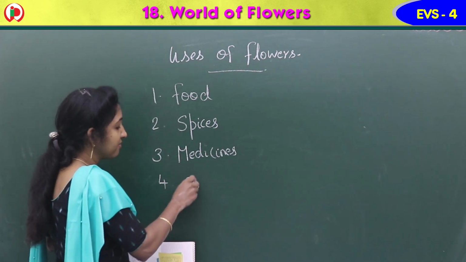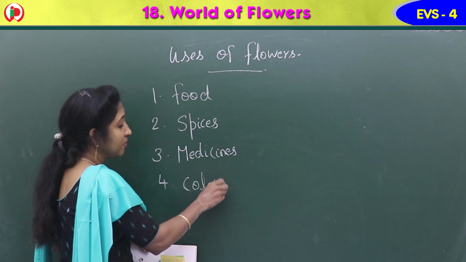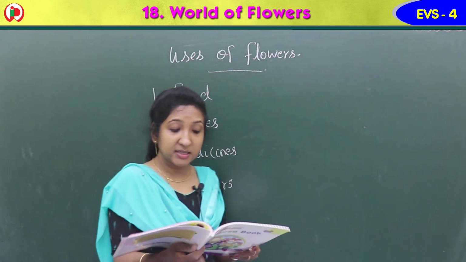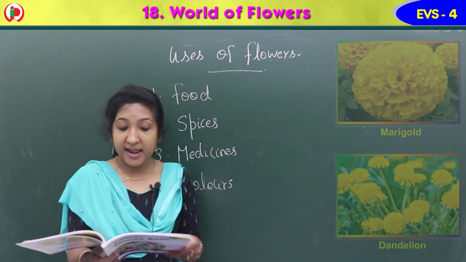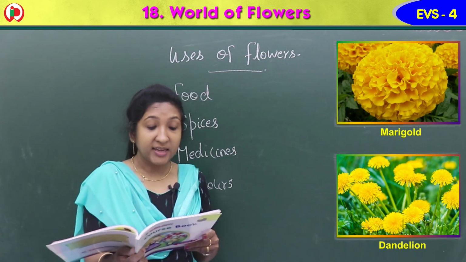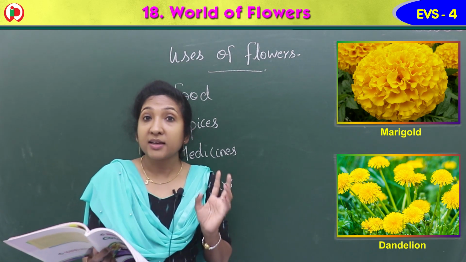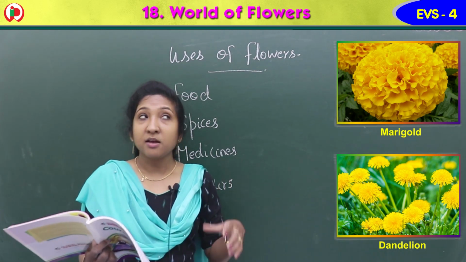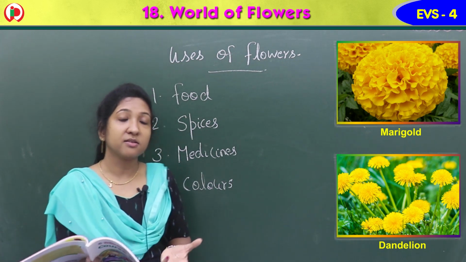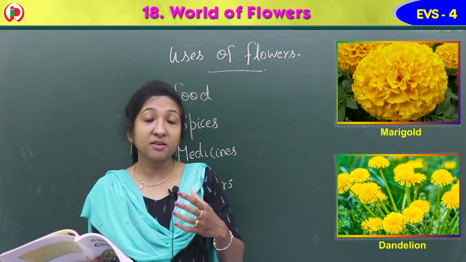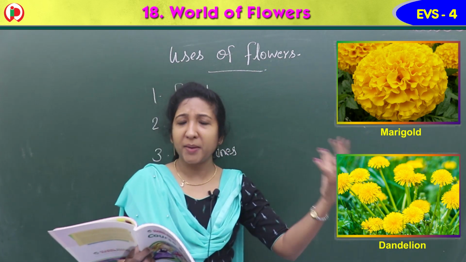Yes, there are flowers which we use to make colors. How? We make colors from flowers like marigold and dandelion. Colors we give to our dresses, clothes. White colored clothes can become red or pink.